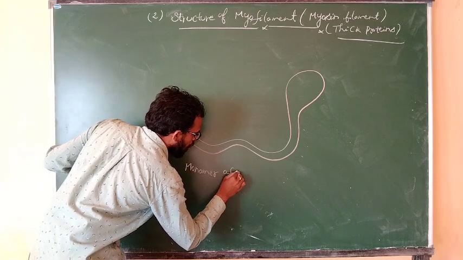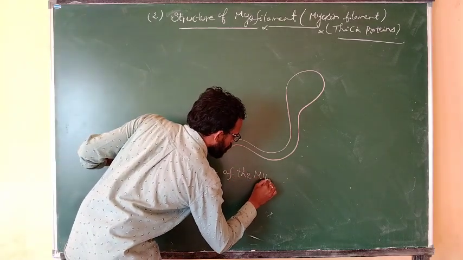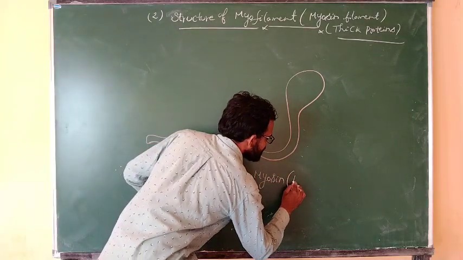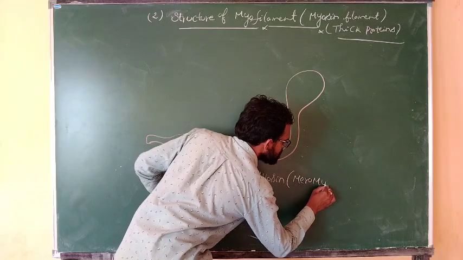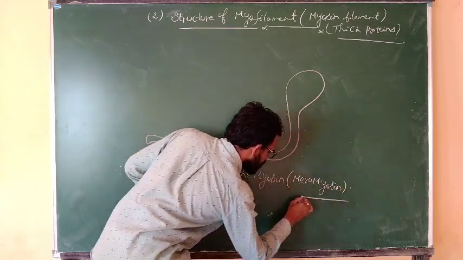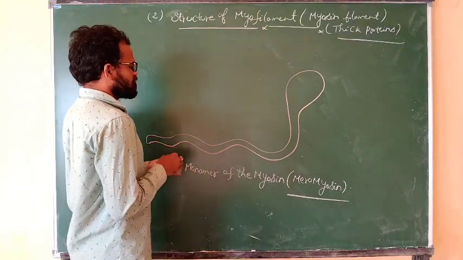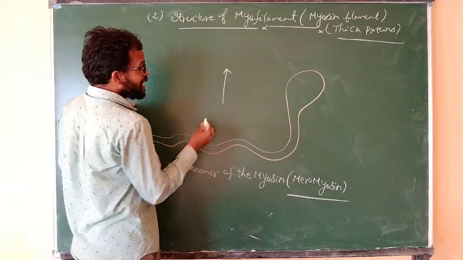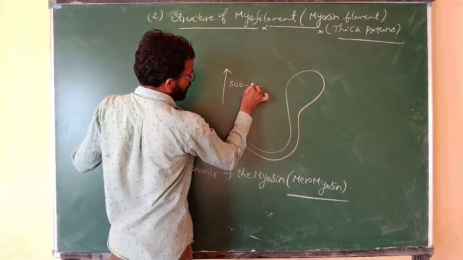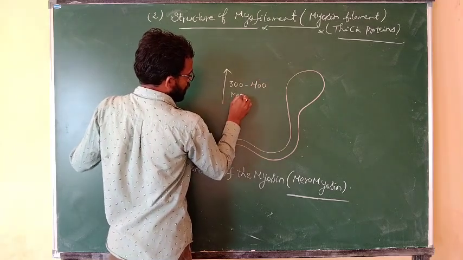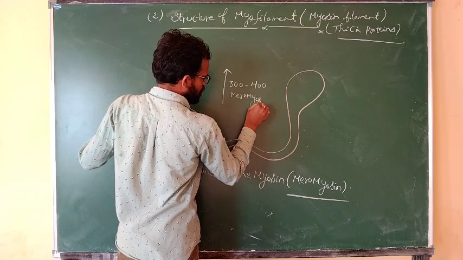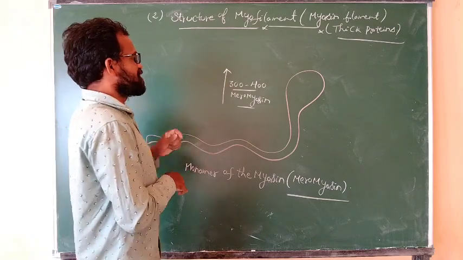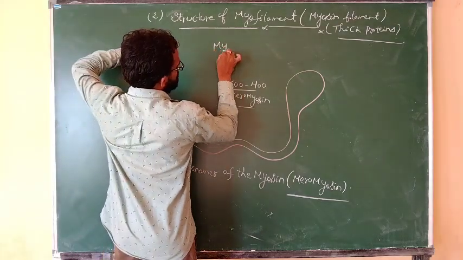The monomer of the myosin is nothing but meromyosin. A group of 300 to 400 meromyosins is nothing but the myosin filament.